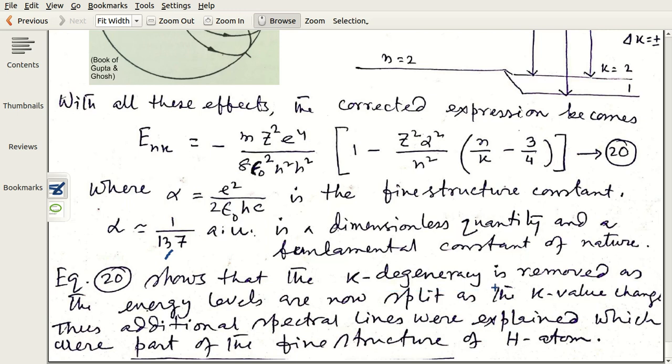It is removed if you use this expression, because k comes here in the expression. So put different values of k and get different values of energy. So it is E n k written here. In non-relativistic cases we used the symbol En to denote that energy depends on n only. Here energy depends on n and k both.